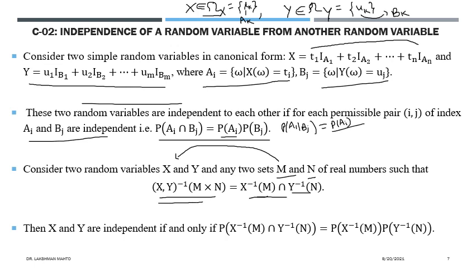this one expressed like this. If you are trying to find the inverse image of any rectangular region under the joint occurrence, then that would be just equal to the product of the inverse images of the individual ones. In product form, it is the probability of the inverse image of M under X times the probability of the inverse image of N under Y. So this is again defined in terms of probability. It is a very generic approach to define the notion of independence.